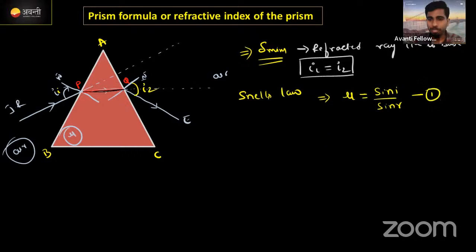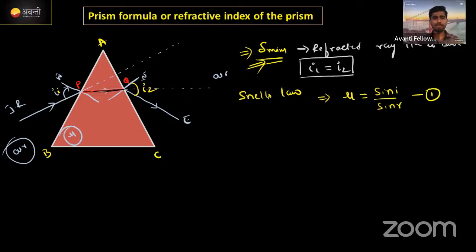Now I need to find out the value of I as well as R. Then after that I need to substitute the value of I and R in this equation. Here, to find out the value of I and R, I'm going to consider that deviation angle is minimum. Listen carefully, deviation angle is minimum.